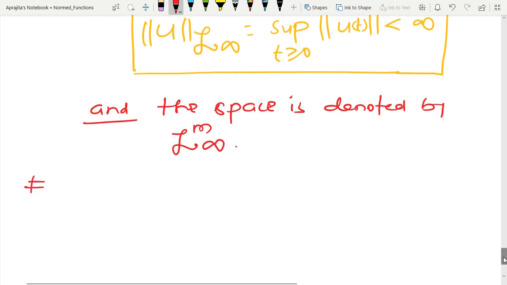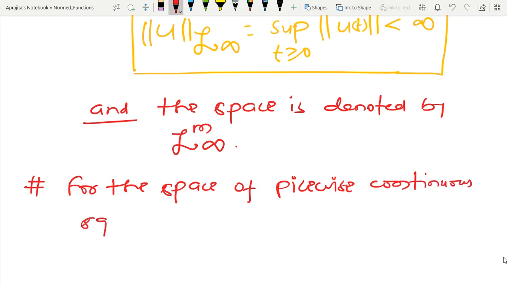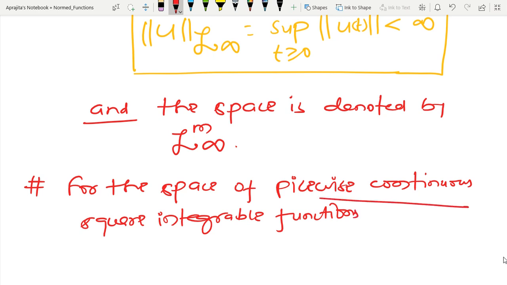So for the second class, the space of piecewise continuous square integrable functions, we are assuming that the function will satisfy this kind of property, piecewise continuous and also square integrable.